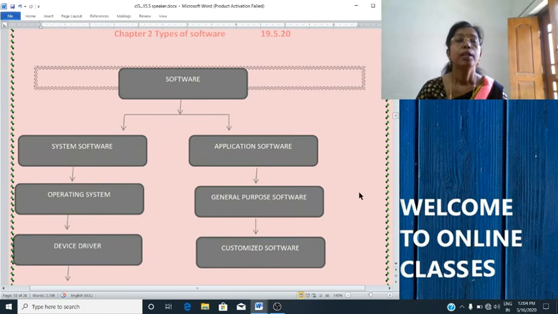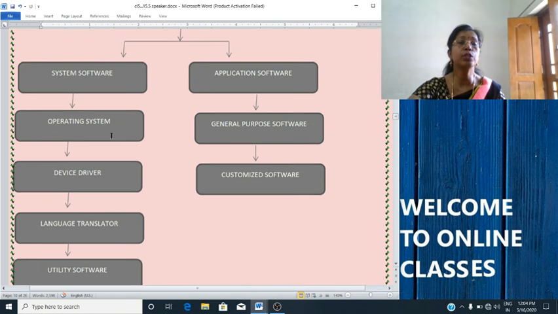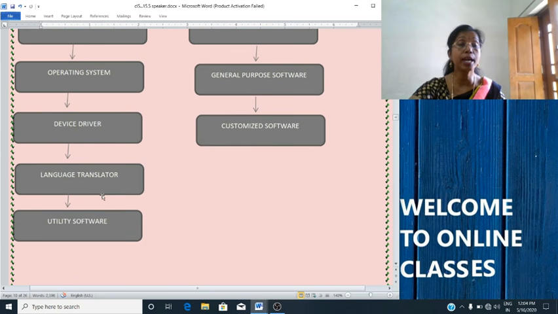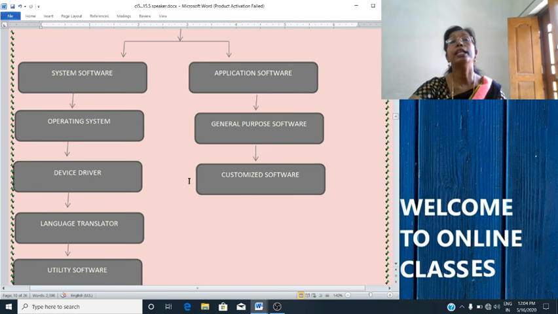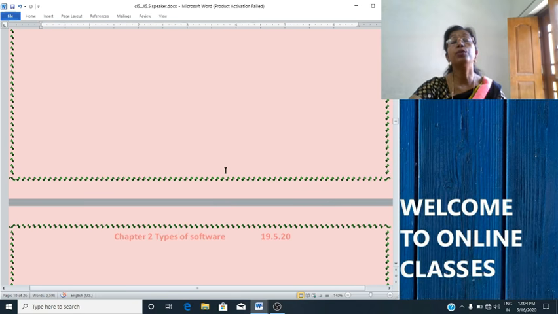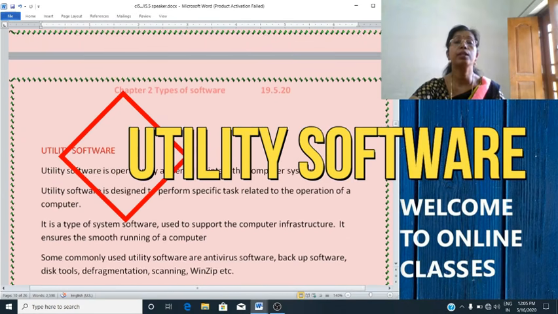You can see a chart on the screen. It's showing software is categorized into system software and application software. Then system software is categorized into operating system, device driver, language translator and utility software. Then application software is categorized into general purpose software and customized software. So now we will move to the next topic, that is utility software.